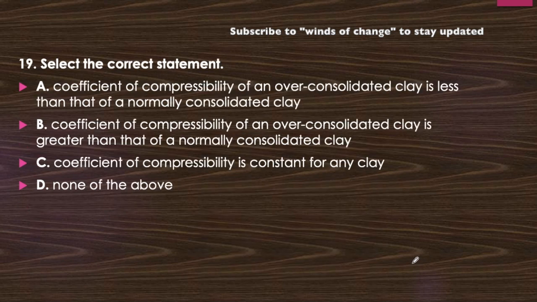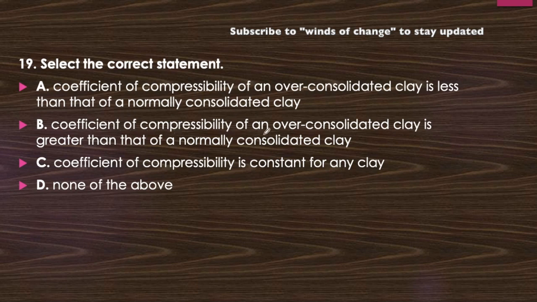Next question. Select the correct statement. Coefficient of compressibility of an over consolidated clay is less than that of normally consolidated clay. Think about it. Coefficient of compressibility, that is a_v. We are talking about a_v here. Coefficient of compressibility, the formula is delta e upon delta sigma. Now coefficient of compressibility of over consolidated clay is less than that of normally consolidated clay. Just memorize the graph of that stress history and everything which you may remember in your mind.